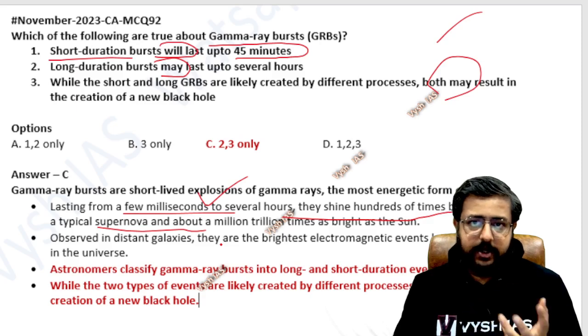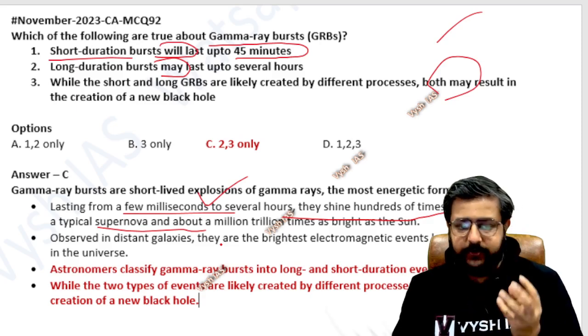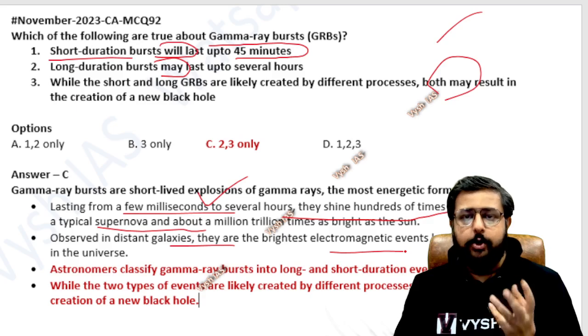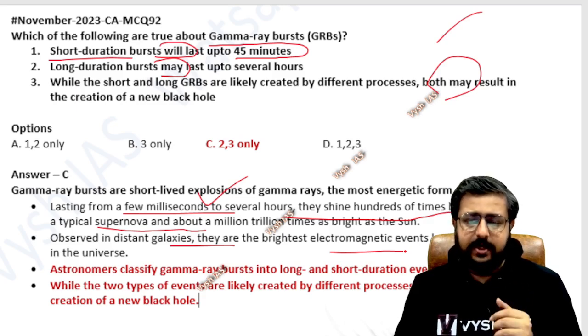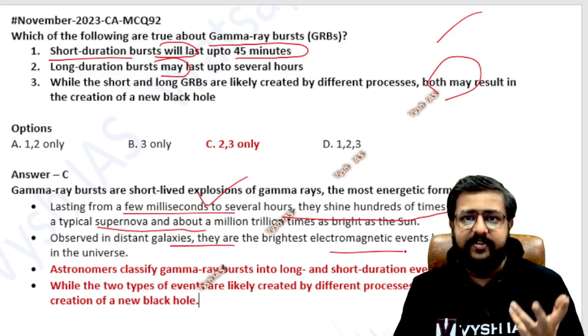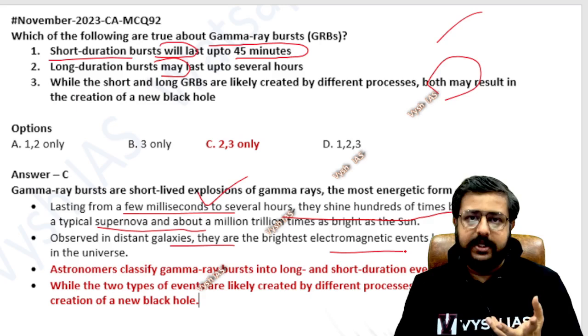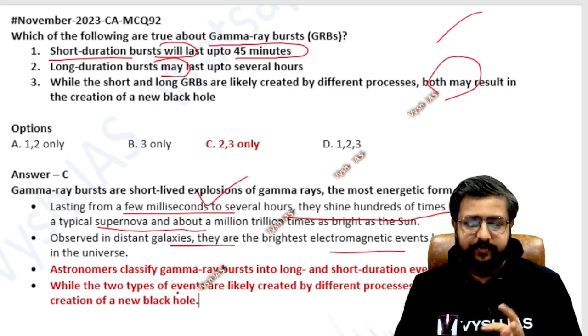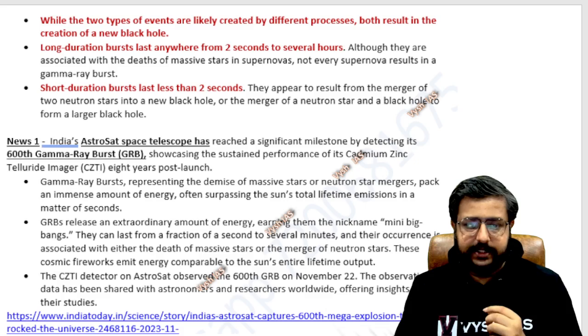So we are at Earth, we are not seeing it. Only through different telescopes are we observing it. Observed in distant galaxies, they are the brightest electromagnetic event known to exist in the universe. And this repeatedly is in the news, because these telescopes placed here and there are noticing different gamma ray bursts nowadays. So that is why it's coming in the news. Two types of events are there, both may result in the creation of a black hole, which I told in the third statement.